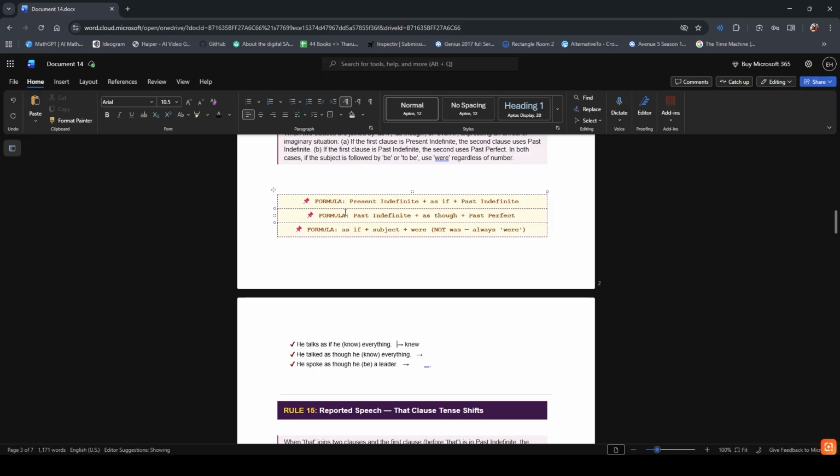The second one: he talked as though. The second formula says past indefinite. He talked is in past indefinite. As though he, past perfect: he had known everything. Had known.